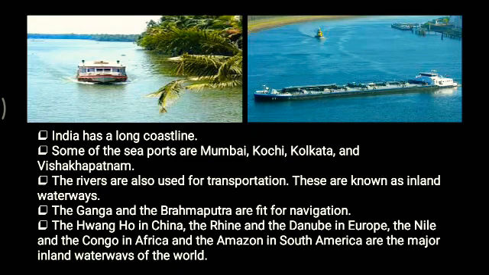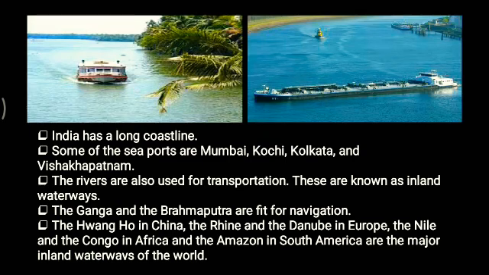Alright, now the rivers are also used for transportation. We have different rivers such as Ganga, Brahmaputra, Yamuna, Krishna, Godavari, Kaveri. All these rivers are used for transportation, so they are known as inland waterways. Now, for example, the Ganga and the Brahmaputra are fit for navigation.